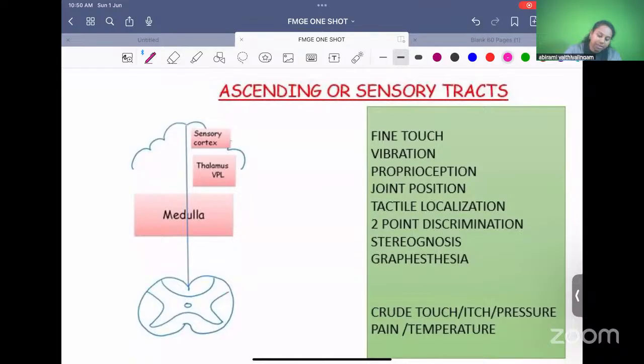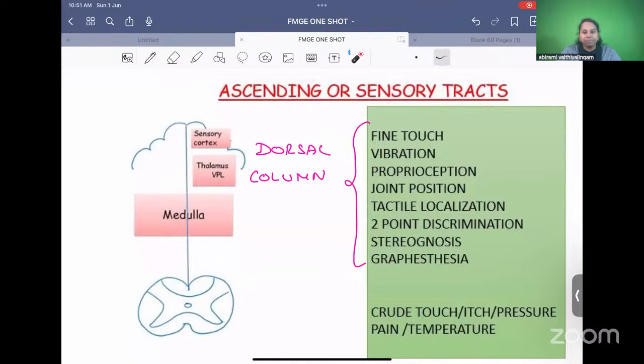Yes, exactly. Dorsal column carries all these sensations. What are the sensations carried by dorsal column? Fine touch, vibration, proprioception, joint position sense, tactile localization, two-point discrimination, stereognosis, and graphesthesia. All this is carried by dorsal column.